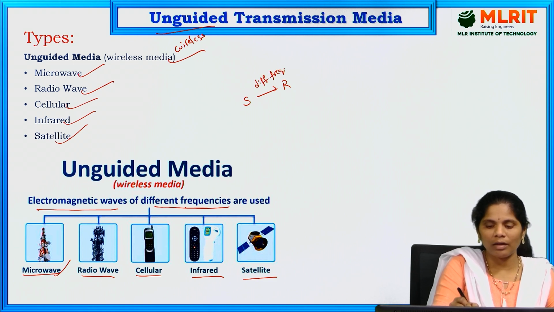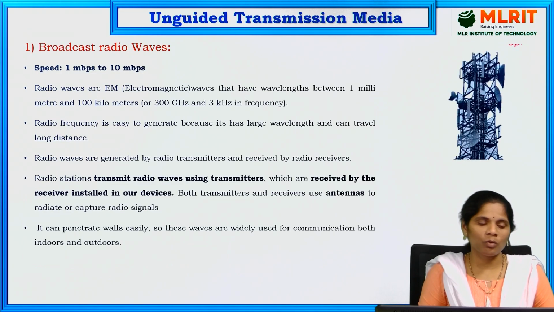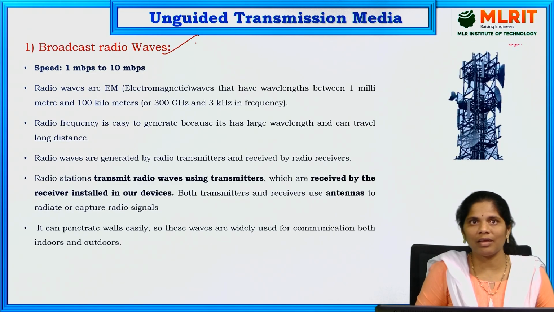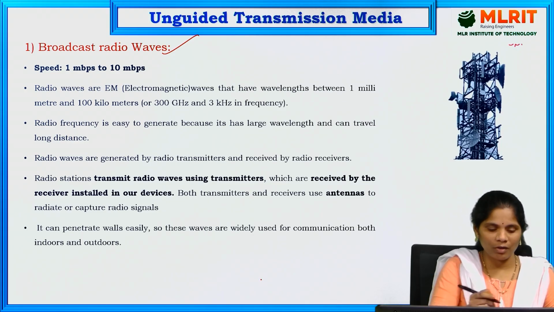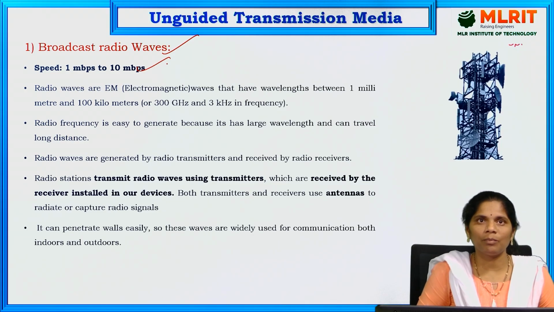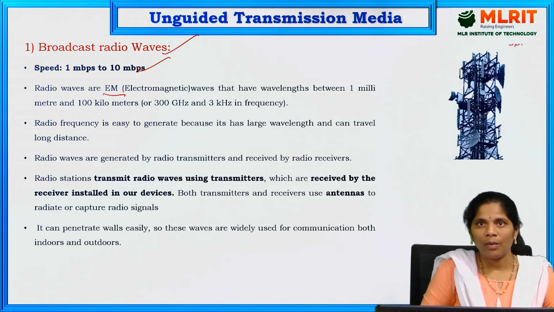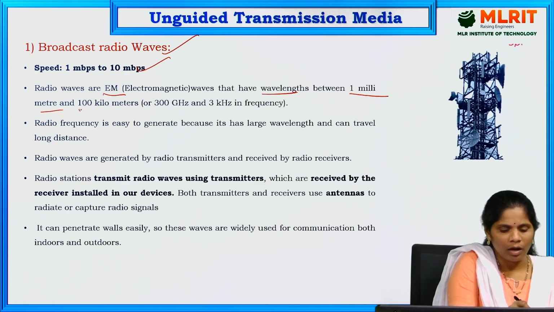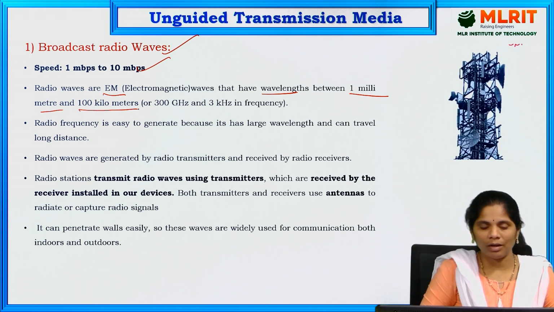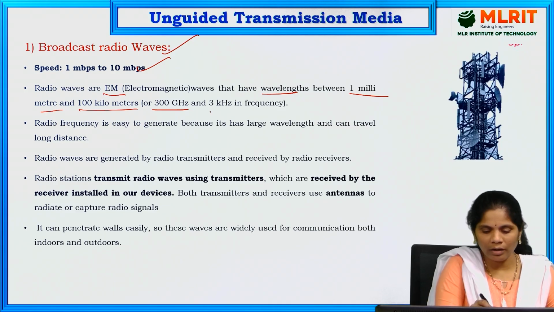That is about the unguided transmission media. So let us see one by one briefly. First, we will discuss what broadcast radio waves are, and where exactly we are using them. The speed of these broadcast radio waves is 1 Mbps to 10 Mbps, that is 1 megabit per second to 10 megabits per second. These radio waves are electromagnetic waves. Mainly they have a wavelength of 1 millimeter to 100 kilometers. That is the wavelength. At the same time, the frequency is 100 gigahertz to 100 kilohertz.